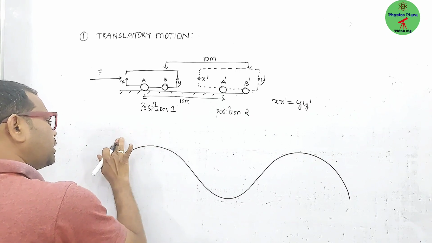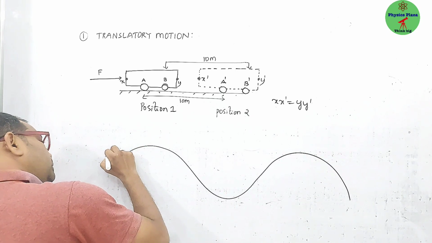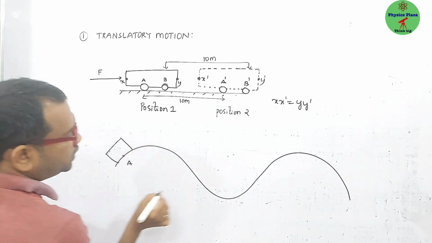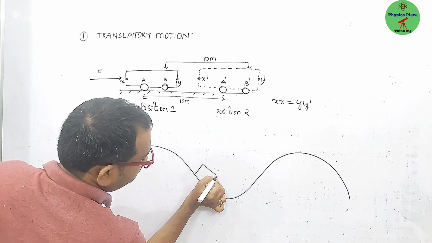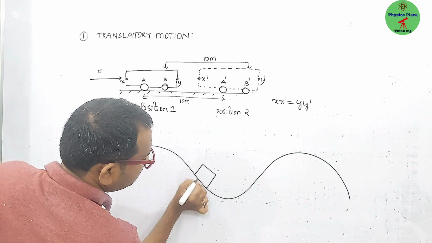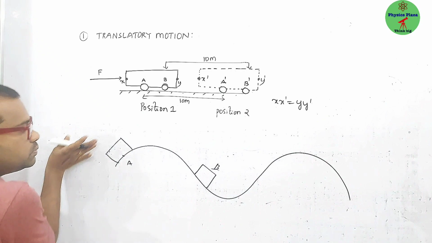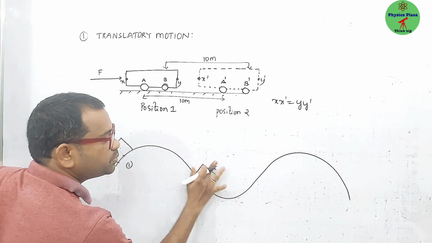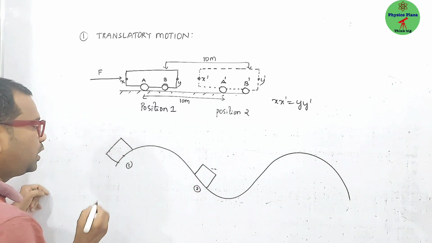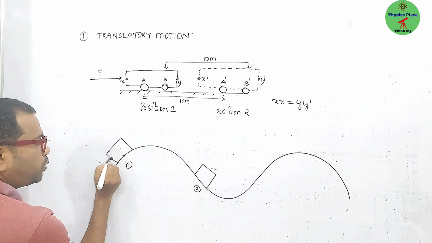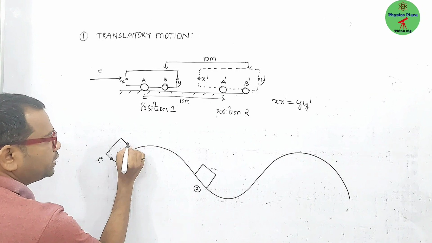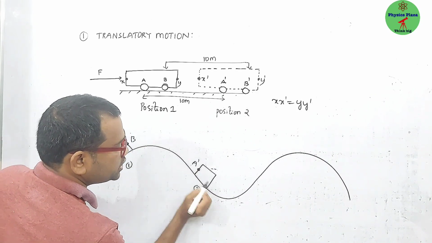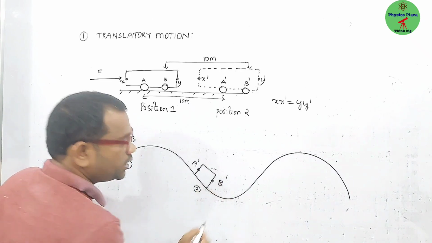Now, here is one body. Let us take a toy car or anything. It is at position A. After some time, it is at position B. Please try to understand, it is going zoom, zoom, like this. This is position 1. After some time, position 2. Now let us consider here point A and here point B. In the new position, this is the same point only, but I am naming it A dash, and this B dash.